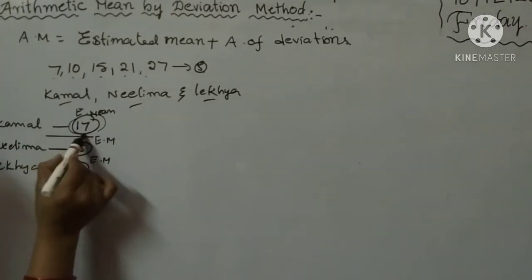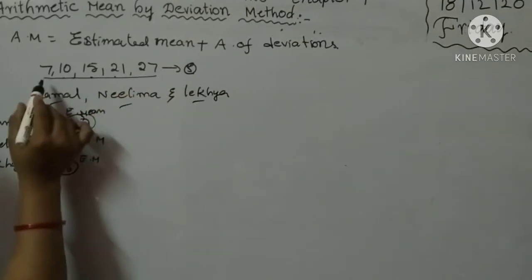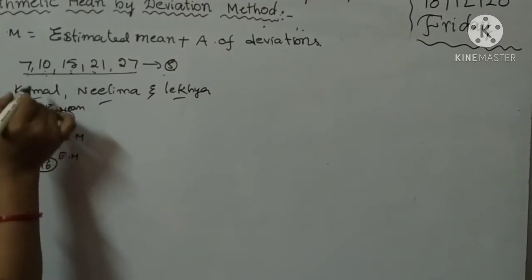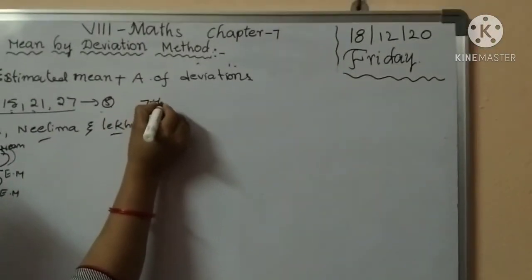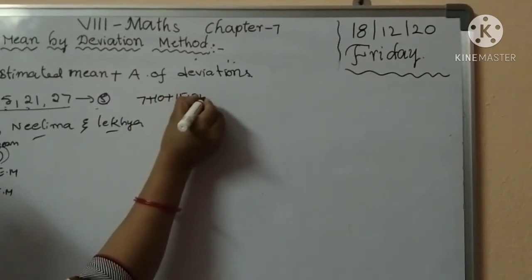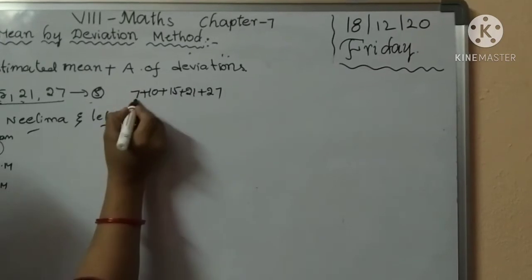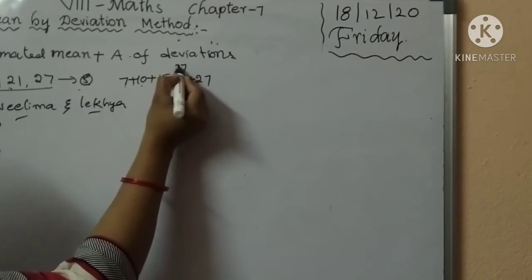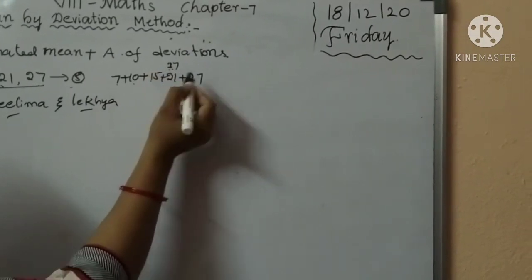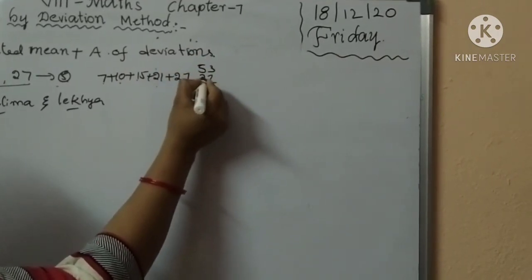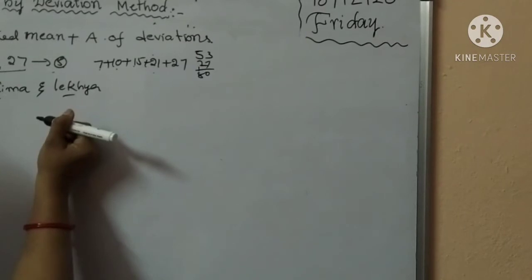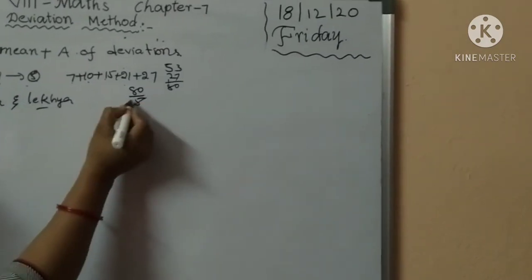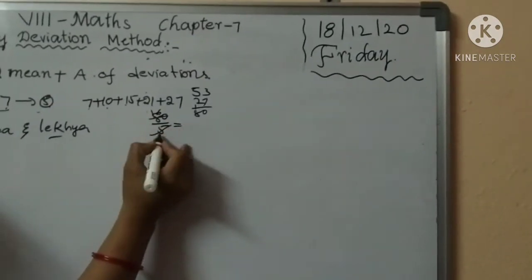The mean is the sum of all observations divided by the number of observations, 5. We add 7 plus 10 plus 15 plus 21 plus 27. 7 plus 10 is 17. 17 plus 15 is 32. 32 plus 21 is 53. 53 plus 27 is 80. 80 by 5, the number of observations, is 16.